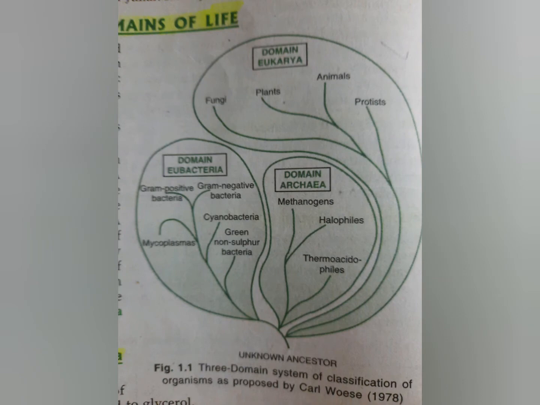Again, one more concept is there, that is the three domain concept of life. In that concept, scientists have divided all the organisms into three categories, that is domain Archaea, domain Archaebacteria and domain Eubacteria. So let's see the characteristics of Archaebacteria or Archaea. These are all primitive organisms, like the prokaryotic organisms.